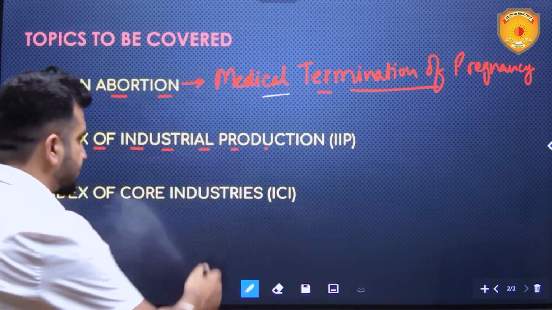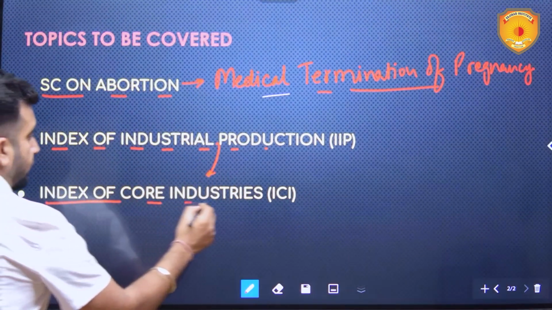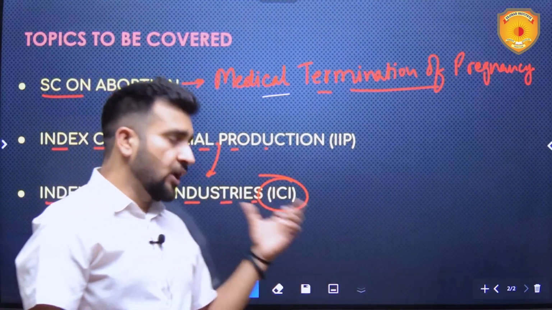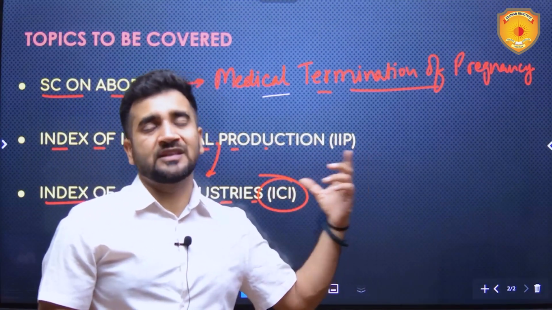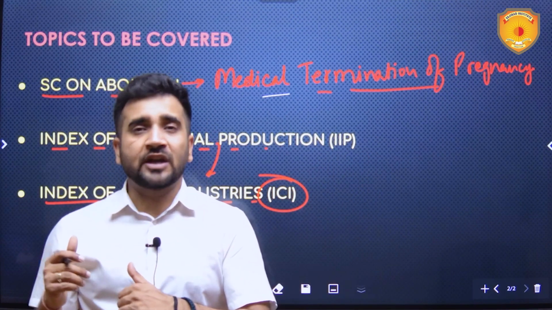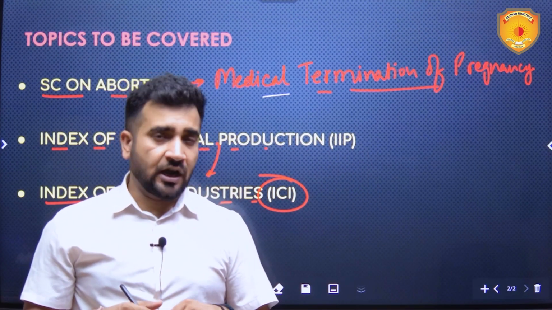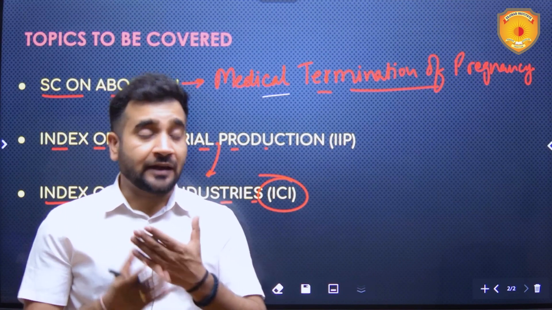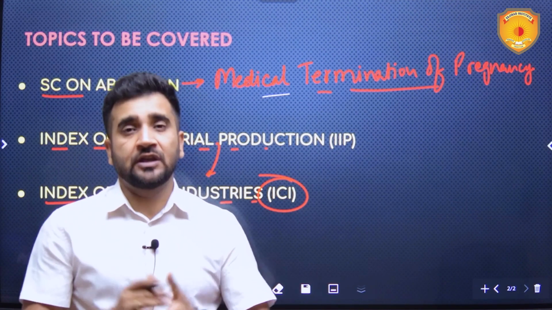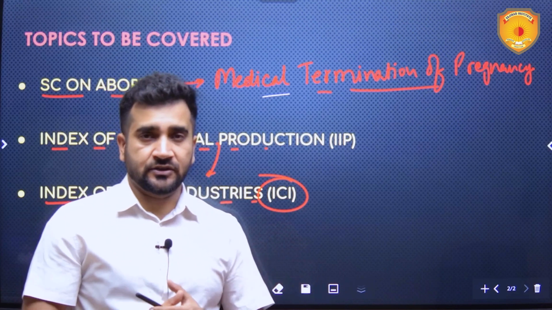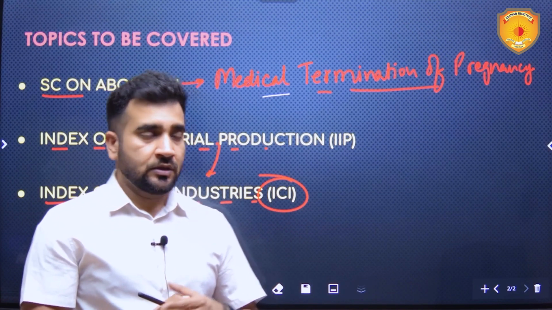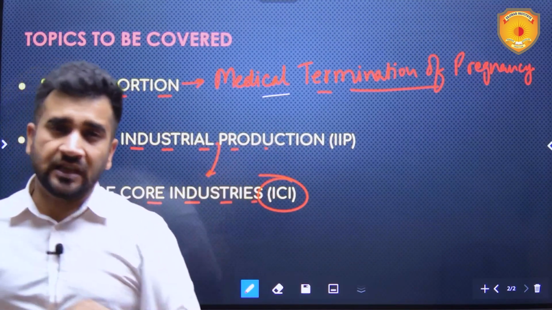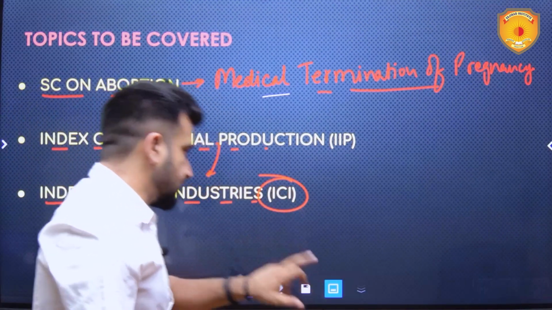And the third topic which is related to IIP only is Index of Core Industries. This was also released, and this also for the month of August 2023 expanded, means economic activity in these core industries grew. There are 8 core industries in the country, and all of them were in expansion mode, means industrial output was increased in all those 8 sectors. There's an inherent connection between these two. What is the connection? We'll see. Stay tuned for when we reach this topic.